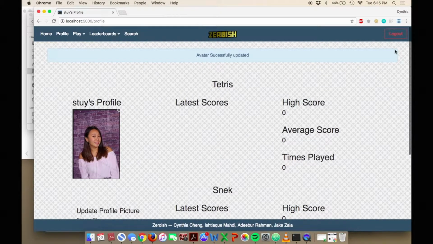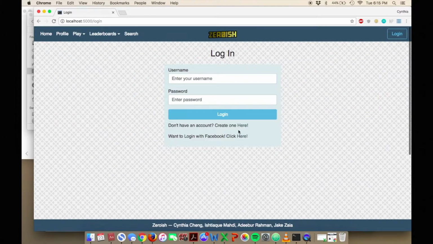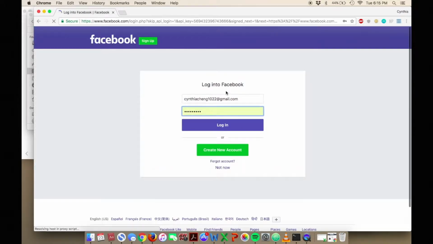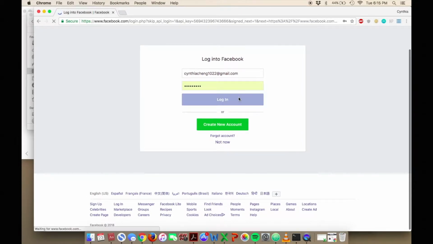Now, let's say you want to use your Facebook to automatically create a profile for you. You can log out, you can log back in, and you can create one using Facebook. So you click here, and it takes you to the Facebook API. And my Facebook is already automatically filled in, so you just log in.